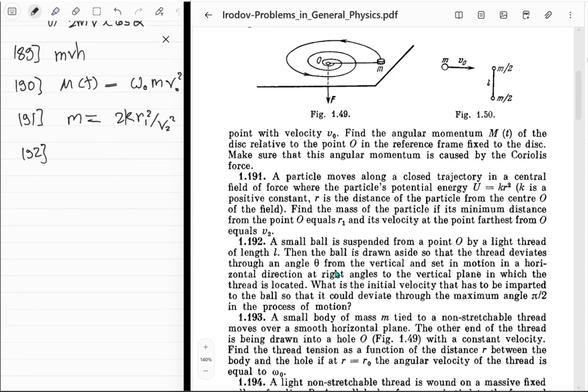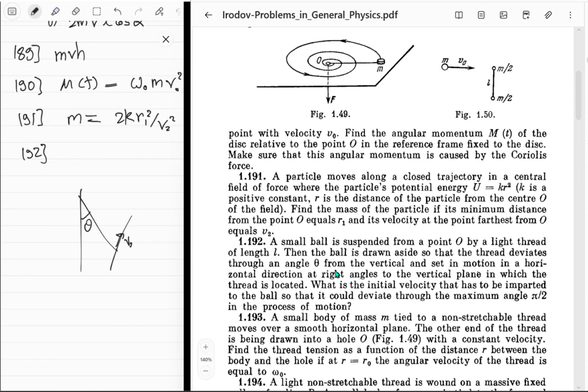Wait, what? They didn't give us a figure. Thread deviates to an angle theta from the vertical. So like this is angle theta, and that in motion in a horizontal direction. This is the horizontal direction, right? What is the initial velocity that has to be imparted? So what's our v naught such that it could deviate through the maximum angle pi upon 2 in the process?